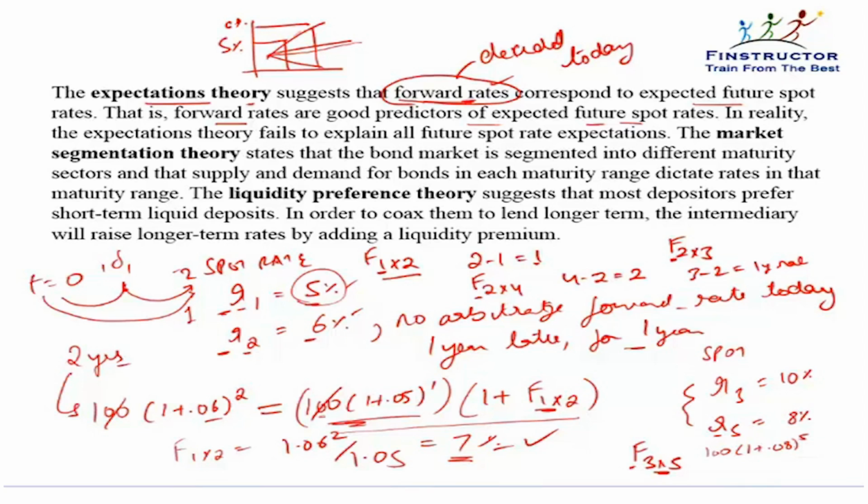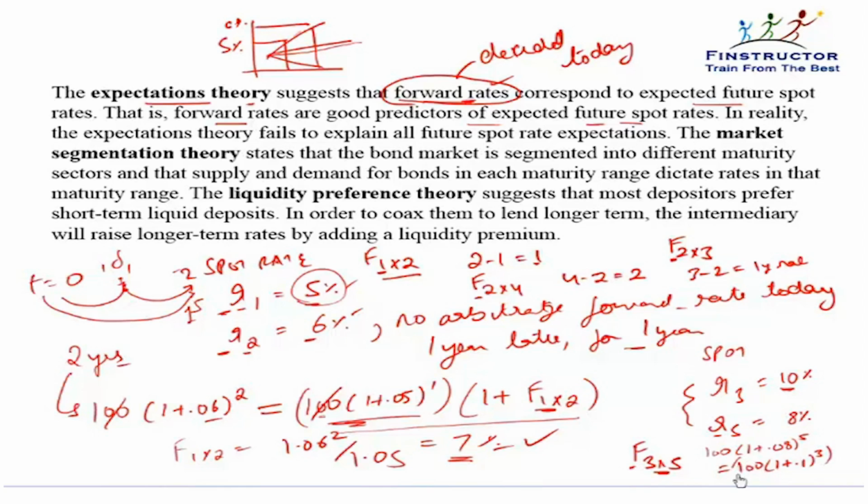However, instead of borrowing for 5 years straight up, we could have borrowed for 3 years and then borrowed again for another 2 years. We borrowed $100 for just 3 years. The rate applicable would be the 3-year rate that is given to be 10%, so we'd have to pay 1 plus 0.1 to the power 3 at the end of 3 years. And then we borrowed again because we needed a 5-year borrowing. We started with a 3-year borrowing, and then refinanced for another 2 years.